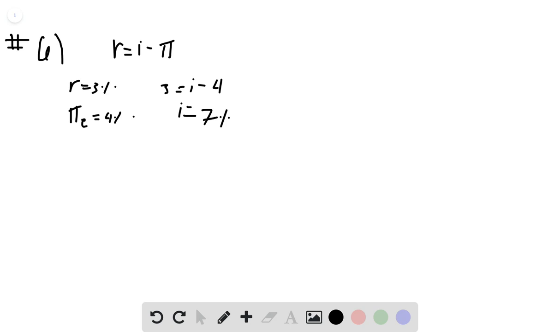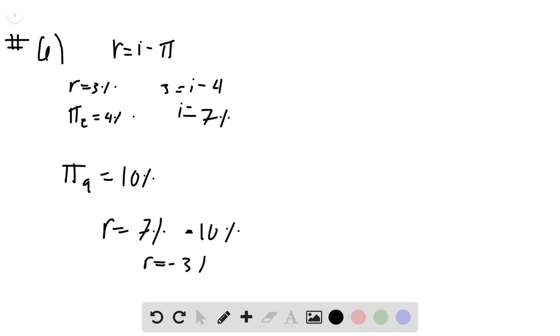But if inflation is higher than expected, let's say actual inflation, I will call it pi sub A, equals 10%. Now let's calculate again. R equals 7%, because that's what they issued the loan at, minus 10%. R equals negative 3%. So in that situation, who do you want to be? Who do you want to be with a negative interest rate? You definitely want to be a borrower, because you are going to be paying back less than the loan was.